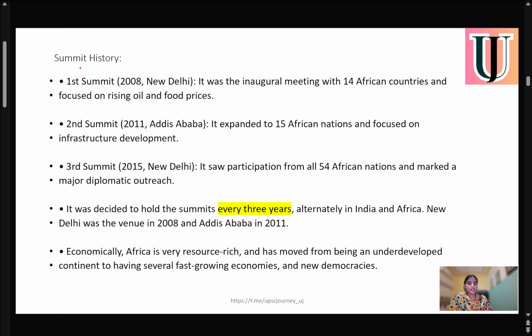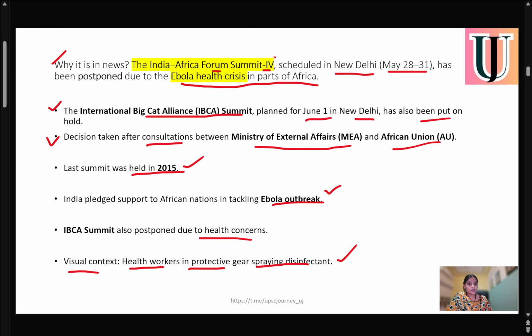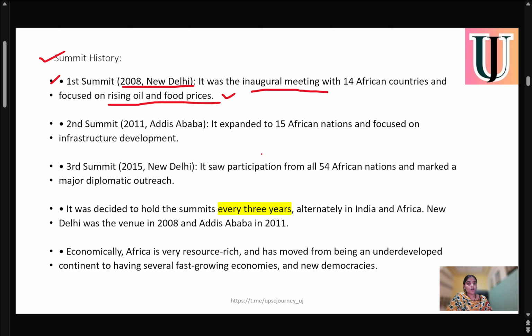If we talk about the history of this summit, the first summit was held in 2008 in Delhi. It was the inaugural meeting with 14 African countries and focused on rising oil and food prices. This is now the fourth summit. So the first was held in 2008 at Delhi, where the concern was the rising oil and food prices.